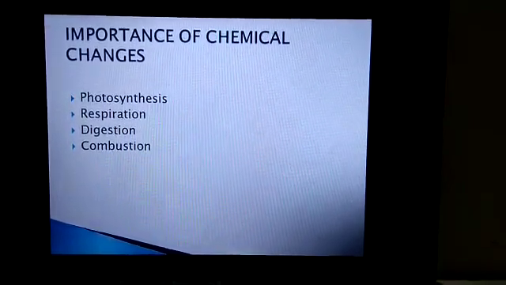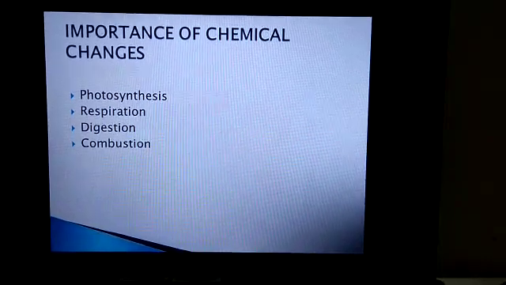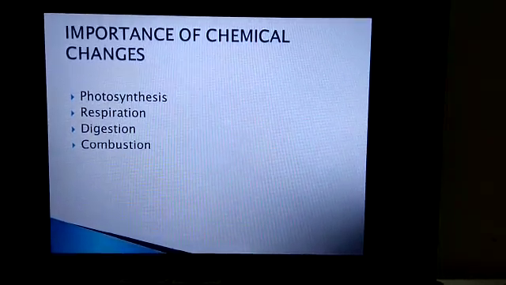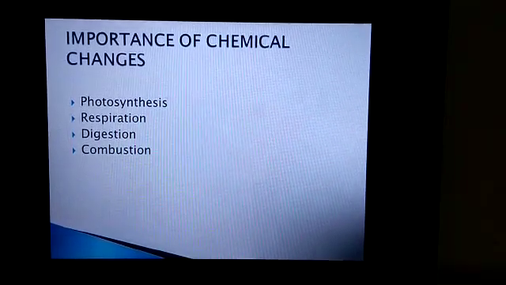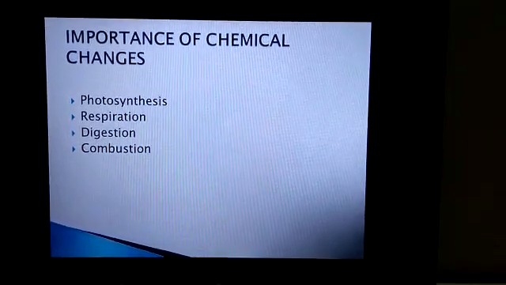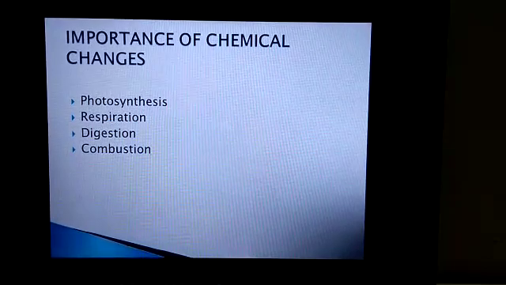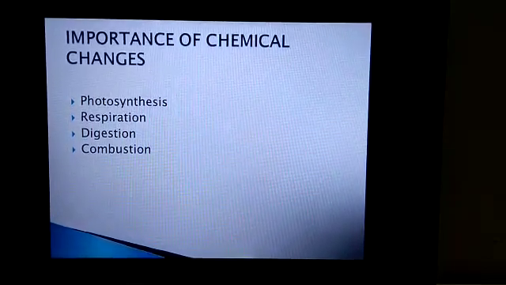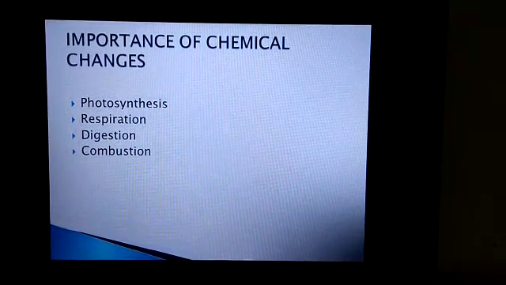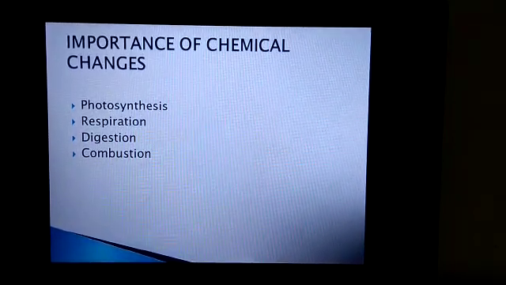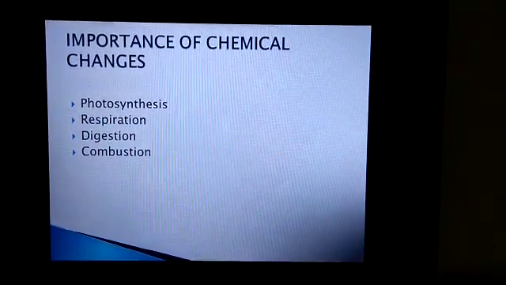Next is respiration. Respiration helps us to release energy needed by the cells of the body. Third is digestion. Digestion is also a chemical change, and during digestion food undergoes a number of chemical changes to provide energy. Last is combustion.